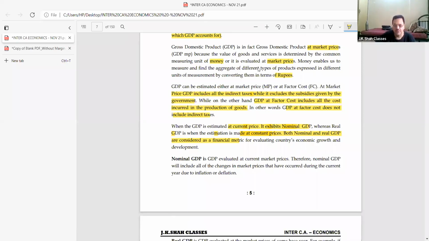You know? Why? So anyway, otherwise, if you ask me which is a better indicator of growth, beta, it goes without saying, the better indicator of growth is undoubtedly constant prices, real GDP. Inflated figures make no sense. I'll give you an example. In Bombay, where we stay, imagine a flat that costs 3 crore rupees.